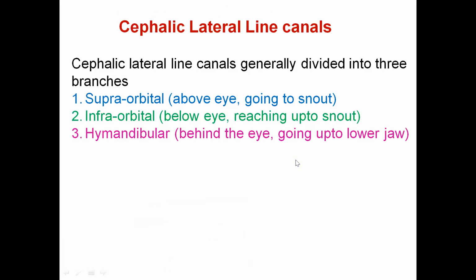Okay, so here we'll see that the lateral line canals are basically divided into three branches. The first is known as the supraorbital, meaning the lateral line canals which are above the eye and going to the snout. Then the infraorbital; infra means below, orbital means eye. So they are below the eye and reaching up to the snout. And the third one is the hyomandibular, meaning behind the eye, going up to the lower jaw. Mandible means the lower jaw.